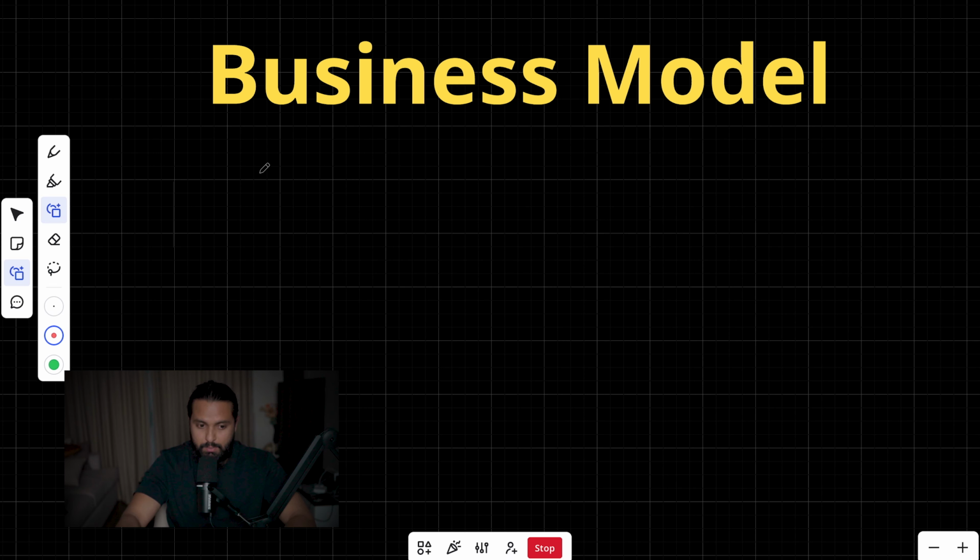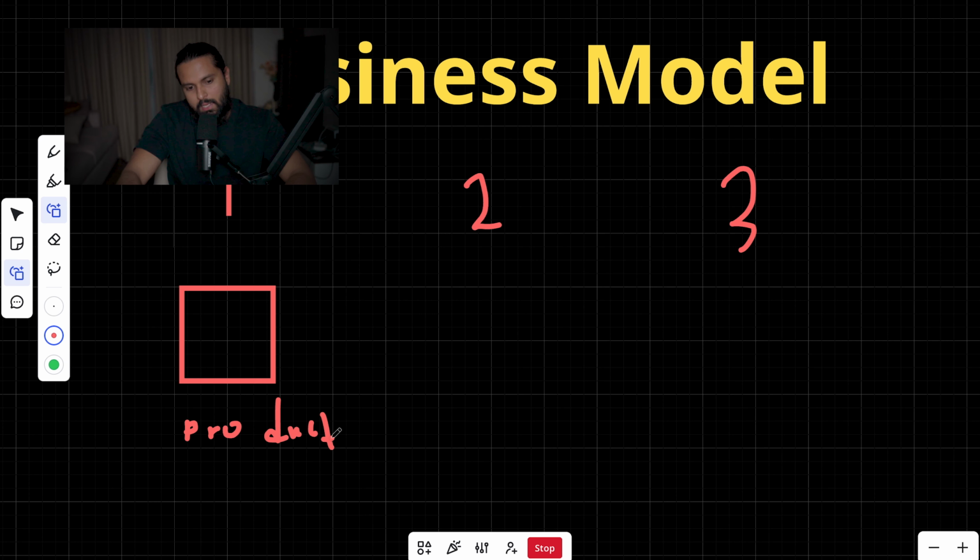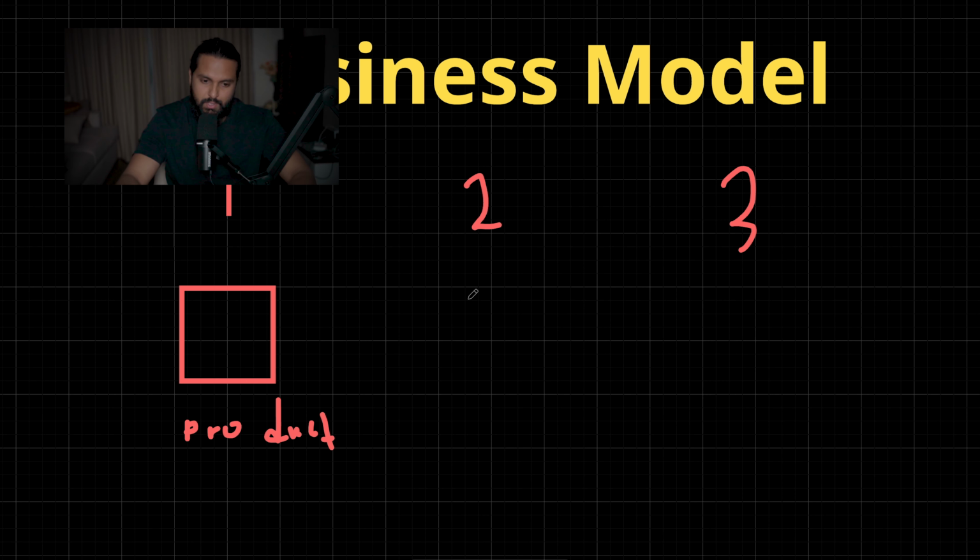There are three methods to earn money. First method is you can sell a product. This is a product. And second method is you can sell a service like, let's say, a delivery service.